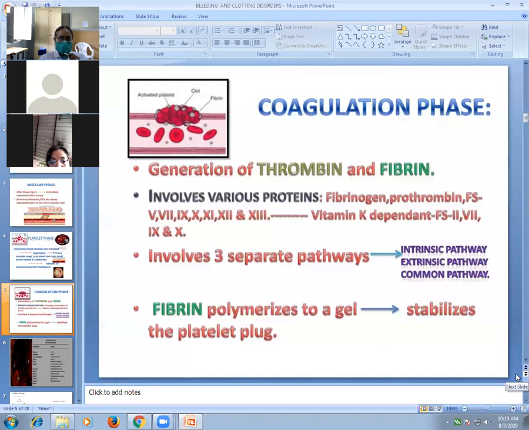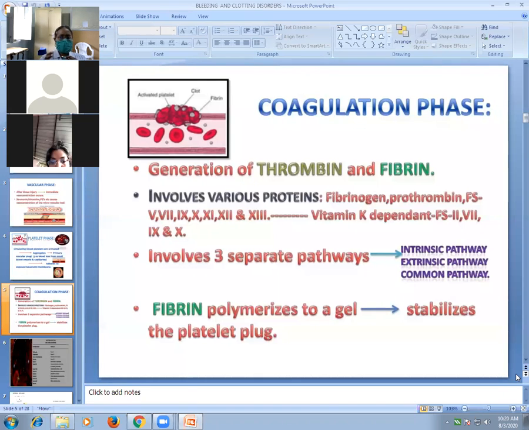The third is the coagulation phase, that means formation of a blood clot, how a clot is formed. It involves generation of thrombin and fibrin to form a clot, and a number of clotting factors. You already studied the various clotting factors in second year. There are 1 to 13 clotting factors.